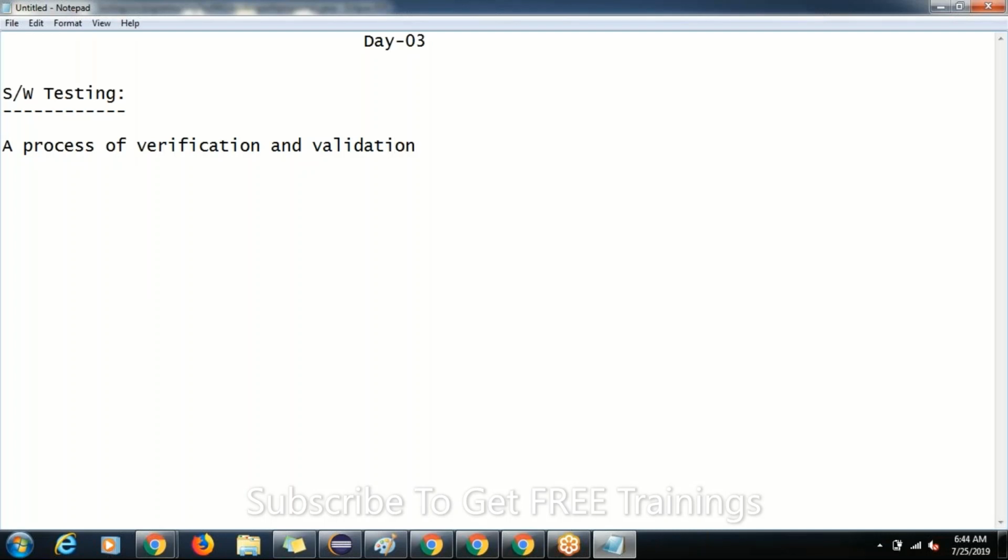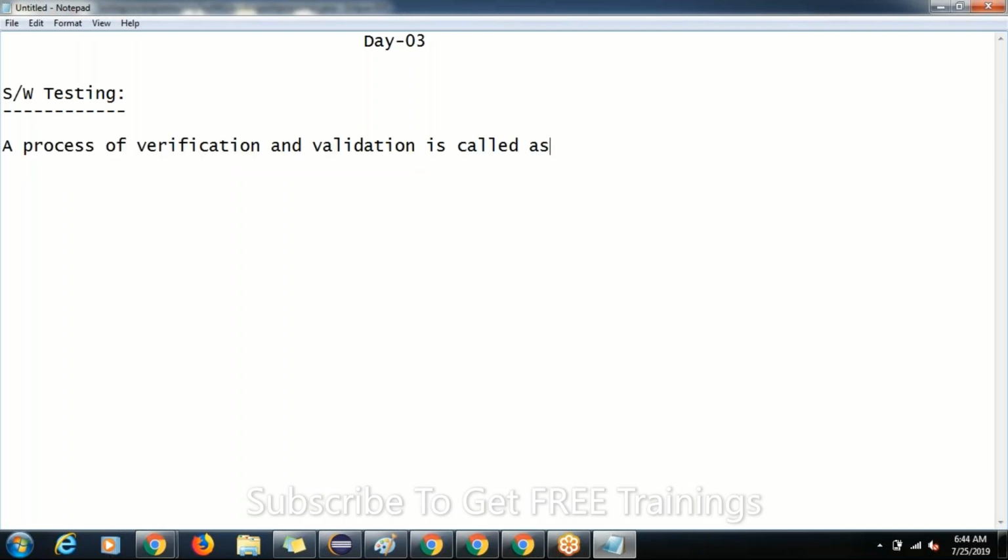Sometimes we can expect questions on verification and validation in certification, guys. If you go for ISTQB certification, we can expect at least one or two questions from verification and validation. So concentrate here. A process of verification and validation is called as software testing, guys.